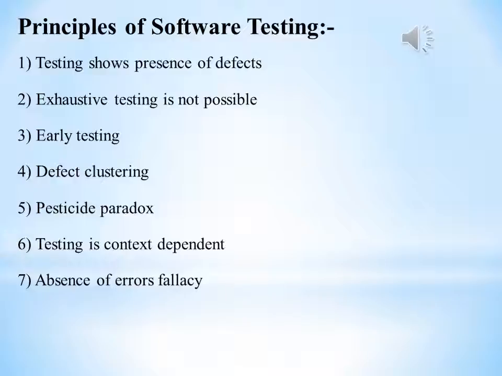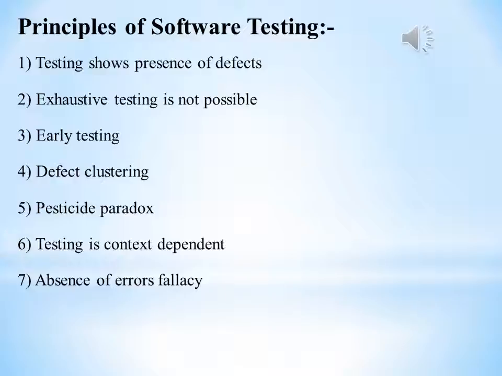Software testing can ensure that defects are present, but it cannot prove that software is defect free. Even multiple testing can never ensure that software is 100% bug free. Testing can reduce the number of defects but not remove all defects.